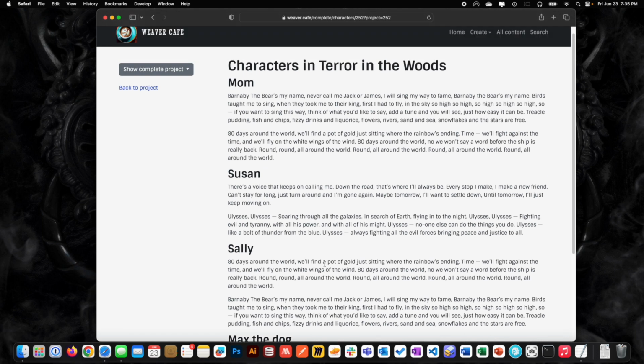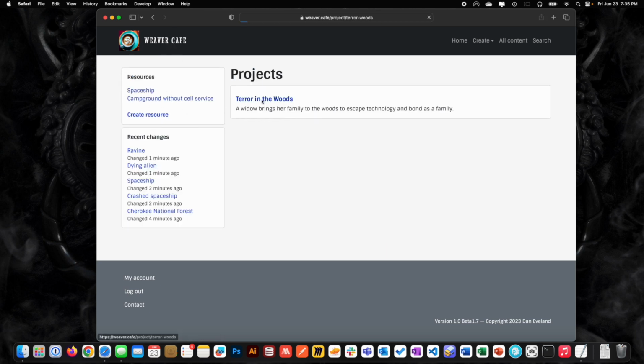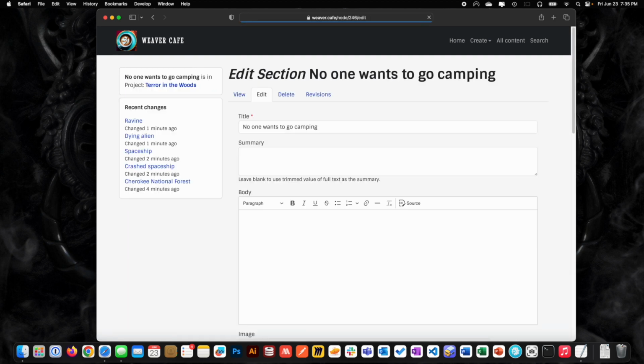If you want to copy and paste this somewhere, like here's the characters for my thing, here's my locations that it's going to take place in. But the most important one is your sections. So if we had Terror in the Woods, no one wants to go camping, we'll go to edit that just to show this actually works.